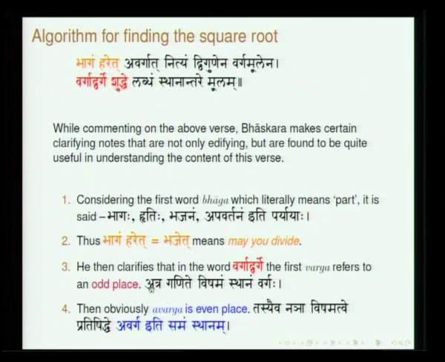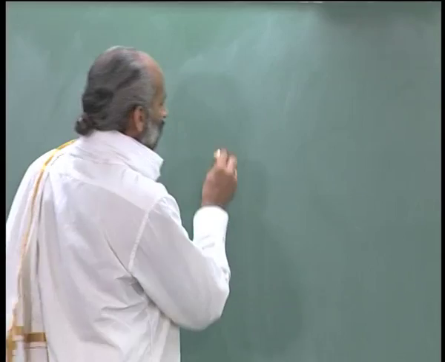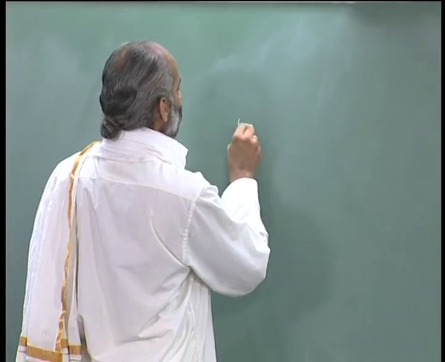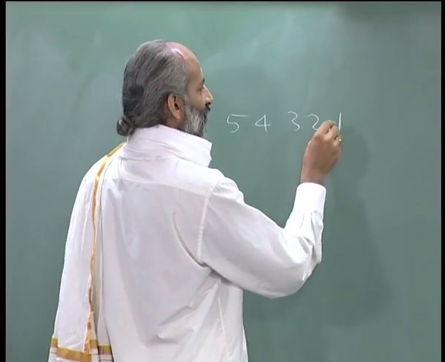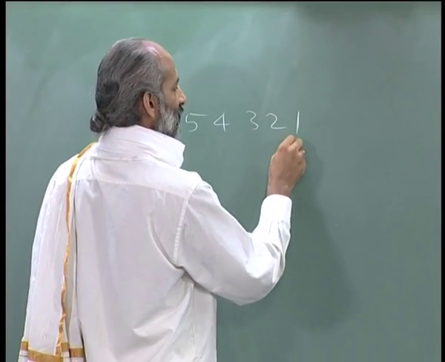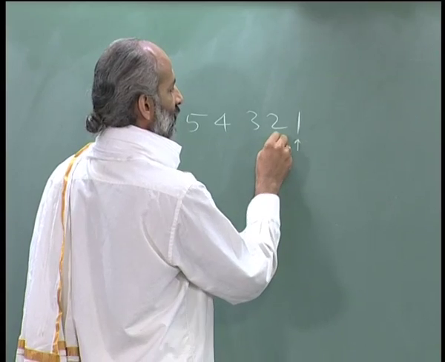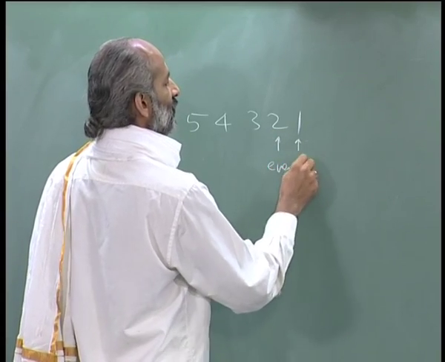Bhaskara very clearly says atra ganite vishamam sthanam vargaha. Vishamam sthanam means when you have a certain number, 5, 4, 3, 2, 1, this is the odd place, this is the even place, this is odd.